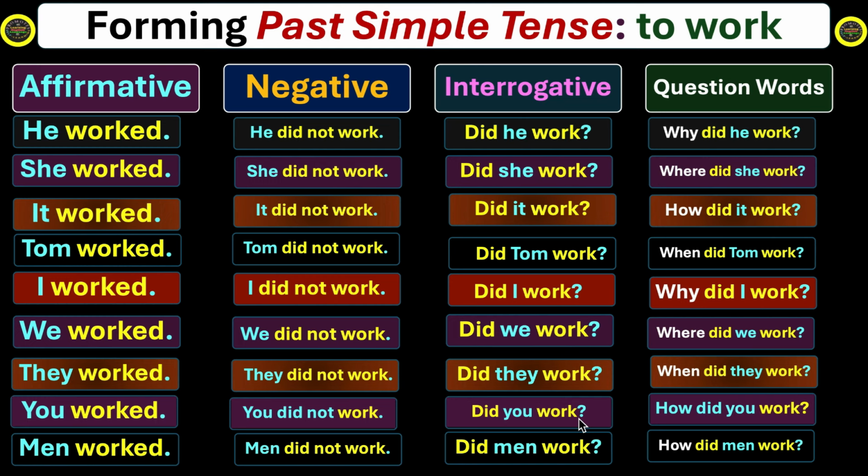What we notice in this particular tense is that whether your subject is singular, like he, she, it, and singular noun, or whether you have plural subjects, we always use in the affirmative form the second form of the verb. And in the negative, interrogative, and question words, we use did. These are the total number of structures we can form in the past simple tense with the help of the word work. You can replace this word with any other verb of your choice and can make as many sentences as you like.